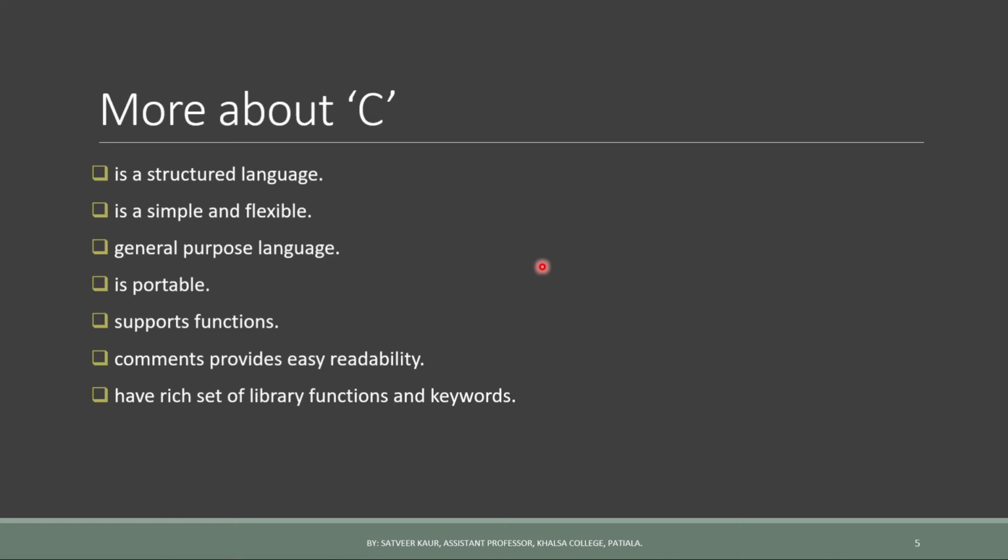More about C, or you can say features and characteristics of C. It is a structured language. Why is it called a structured language? Because in this a user can divide the program into small modules or routines, and these modules perform a specific task. It is a simple and flexible language.